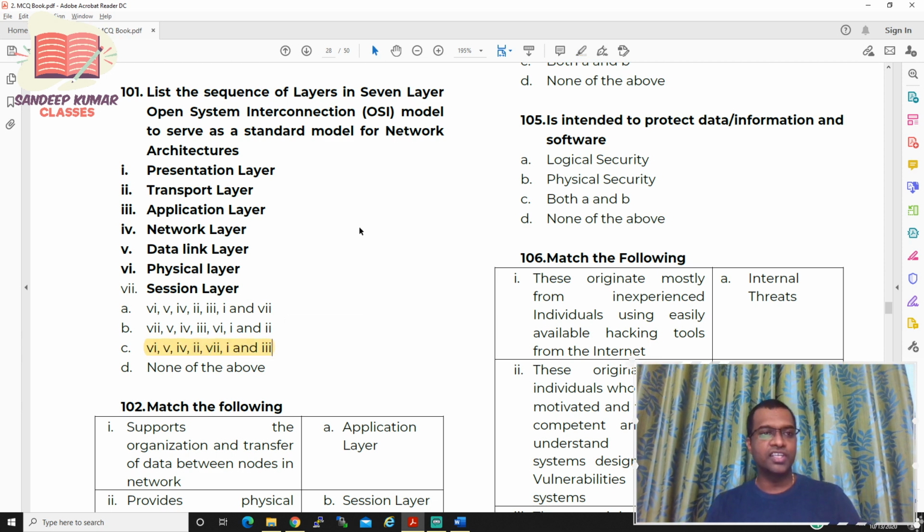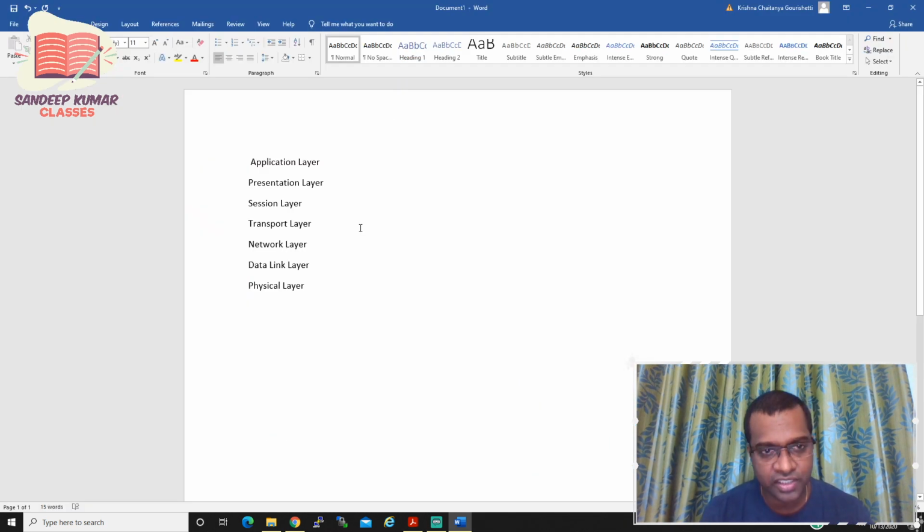So if you see 101, you need to arrange in sequence. But he did not tell whether to arrange from top to bottom or bottom to top. So you need to pick that up also, and you need to match it. Always remember this sequence. If you don't remember it, it will be a problem to do such questions.